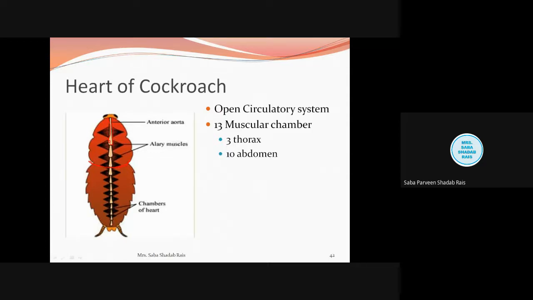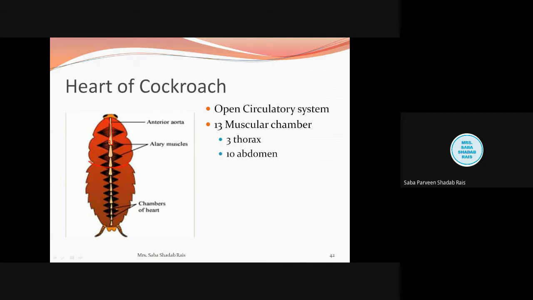Now when we talk about the internal chambers, each chamber opens into the one present in front of it. It looks like this, a certain type of opening. When we see the next diagram, that will be more and more clear to you. Now when we talk about the anterior end of the chamber, there is a valve present. Can anyone tell me the function of the valve?